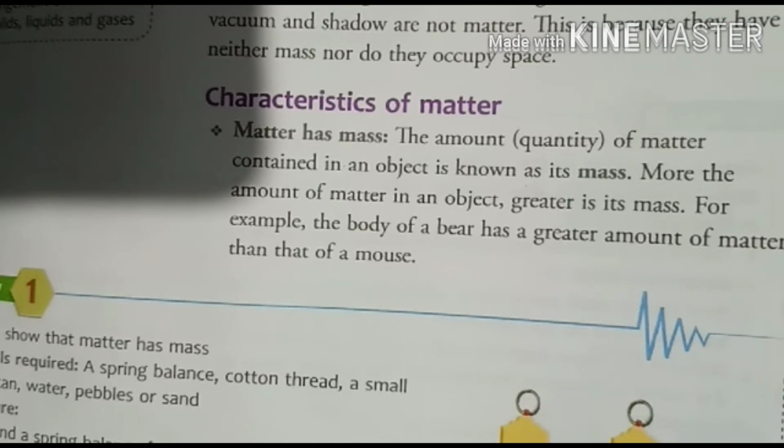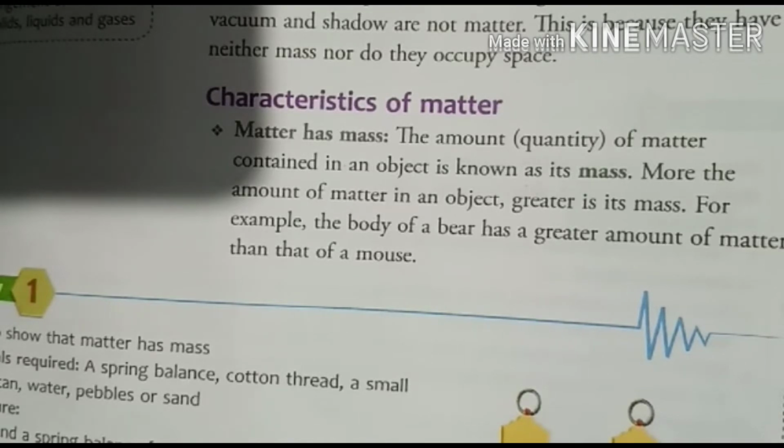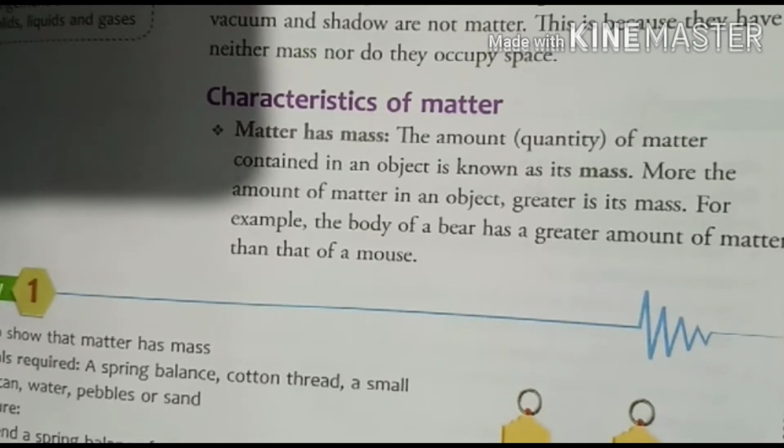For example, the mass of a bear has a greater amount of matter than that of a mouse. It's a very good example, because the size of a bear is much bigger than a small mouse. The quantity of tiny particles is less in a mouse, so their numbers are less in the mouse's body, and the quantity of matter is more in the bear. That is why its size is more, and due to this reason the mass of a bear is more than a mouse.